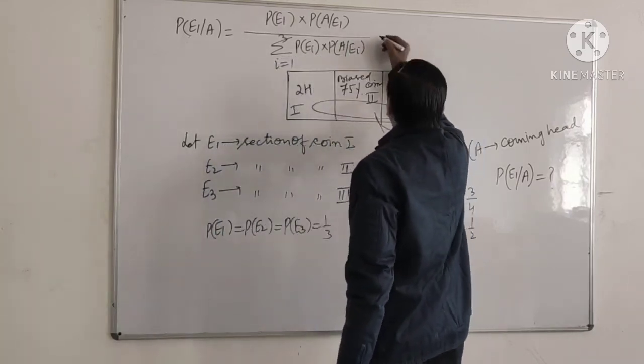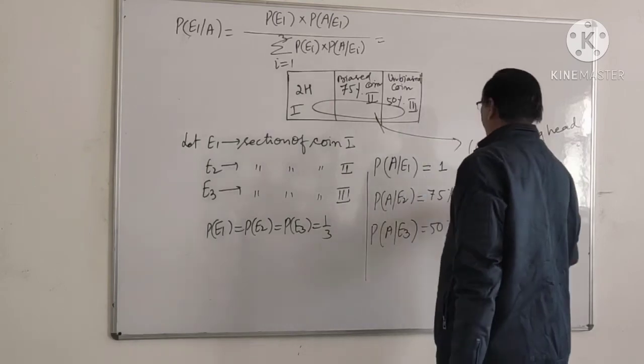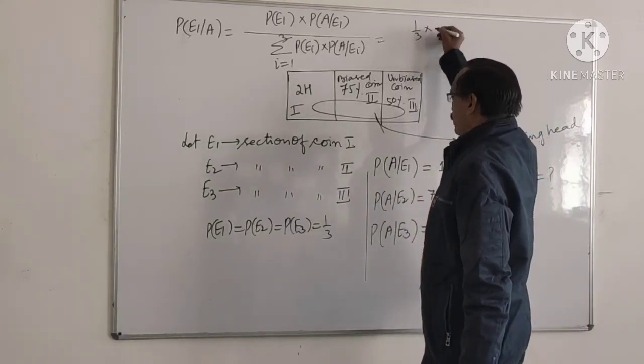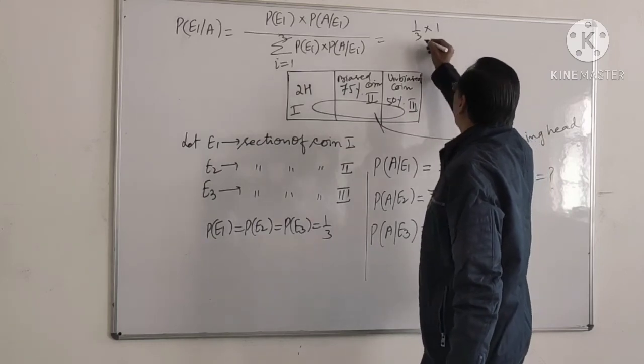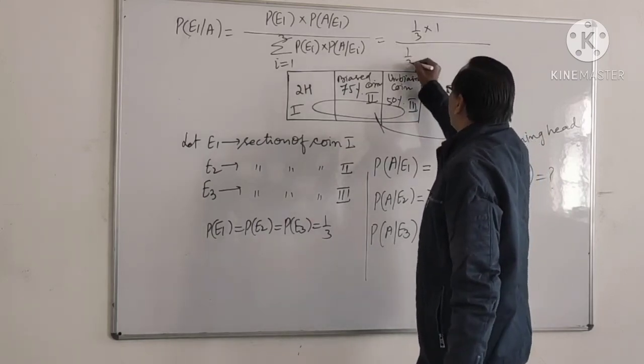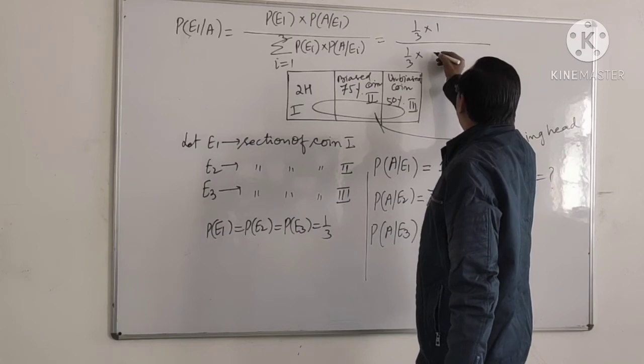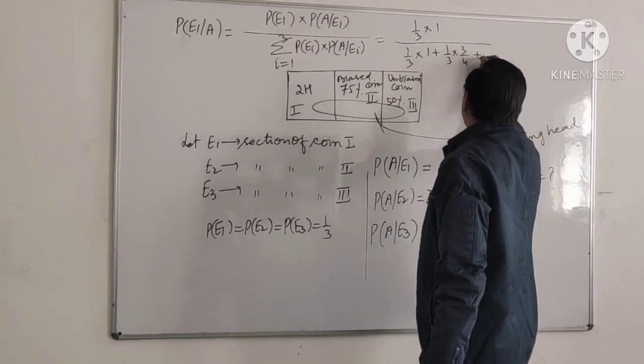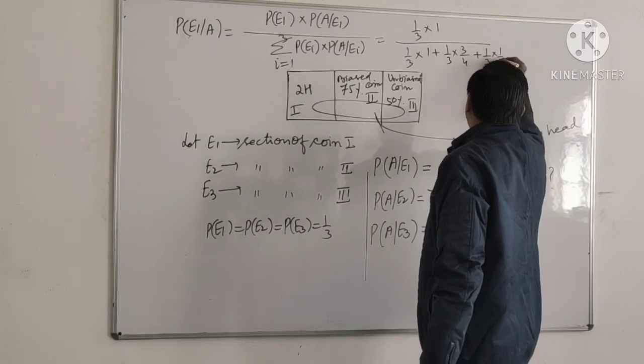It is equal to 1/3 into 1 upon 1/3 into 1 plus 1/3 into 3/4 plus 1/3 into 1/2.